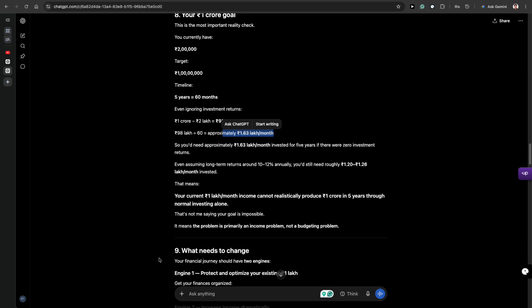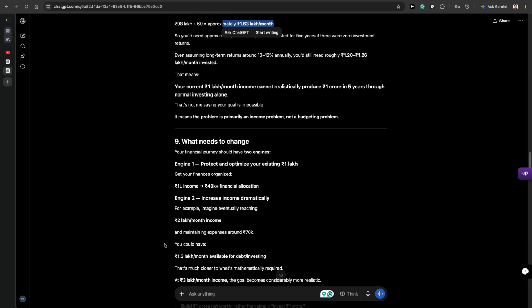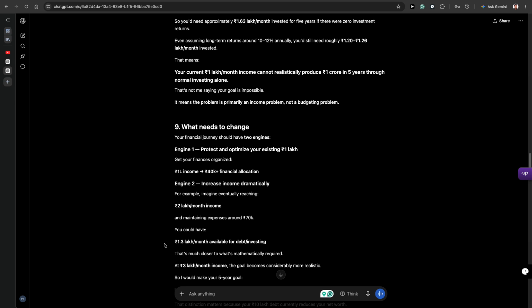So it is not next to impossible to make 1 crore in 5 years, but we have the salary problem. We are making 1 lakh a month, and realistically we need 1.63 lakh per month in direct investment to reach that goal. So your financial journey should have two engines. Engine one, protect and optimize your existing 1 lakh. Get your finances organized: 1 lakh income, 40k financial allocation.